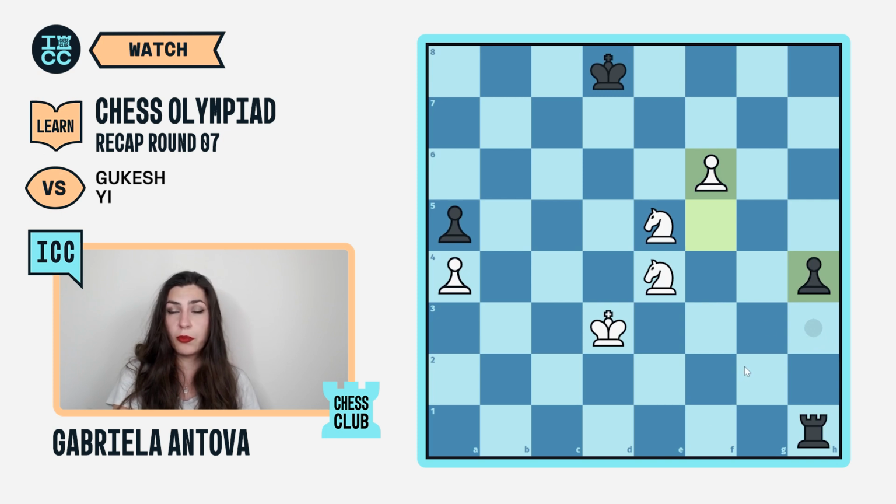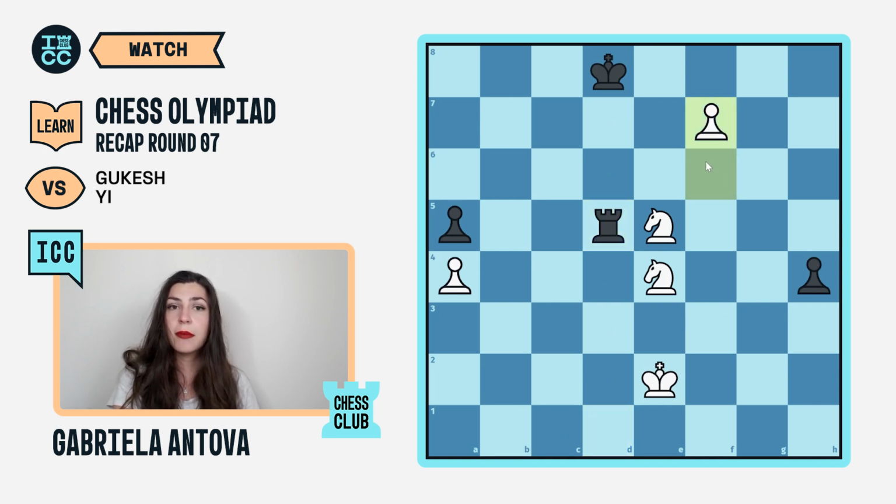In the position on the board, he had to go for the move rook to d1, trying to figure out which is the correct position for the rook. In the case of king e2, he has the unique resource of rook d5, indirectly preventing the move f7 from happening. The point is that, in the case of f7, black will play king e7, stopping the pawn from queening, and the white knight would still be under attack. Once it moves to f3, after king takes f7, knight takes h4, the position would be a draw.